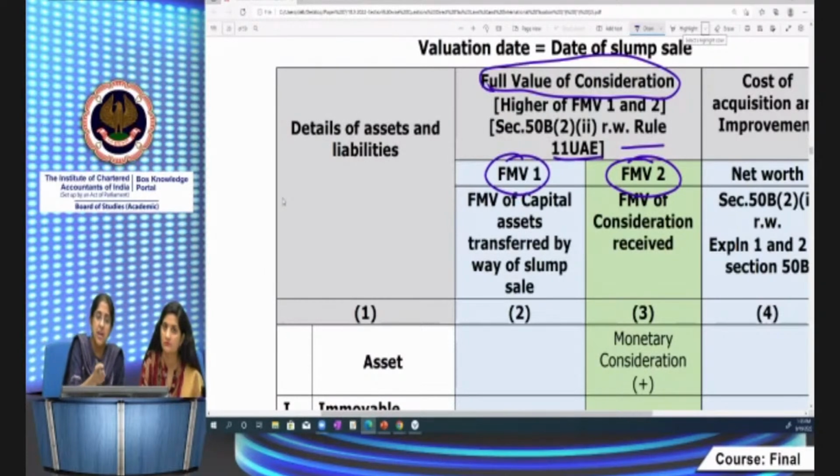In FMV, in Rule 11UAE also, some values are prescribed, because of which students get confused. What value do I take for what? So that's why this chart has been prepared, so that you understand what value you take for FMV purposes and what value you take for cost of acquisition purposes. This last column, column 4, is cost of acquisition. Column 2 is for FMV of capital assets transferred.